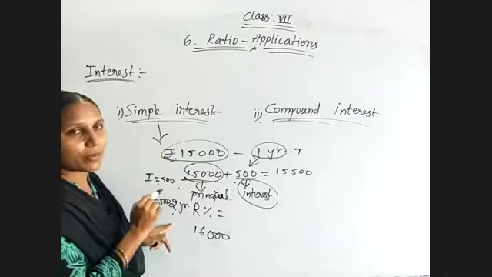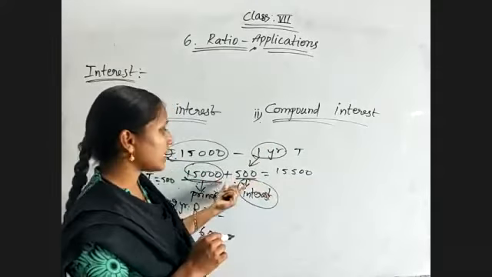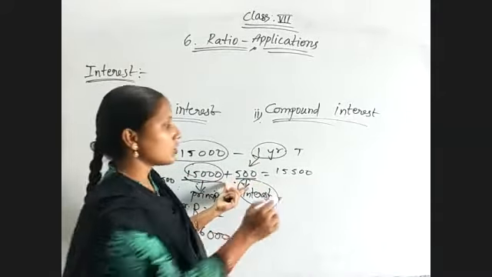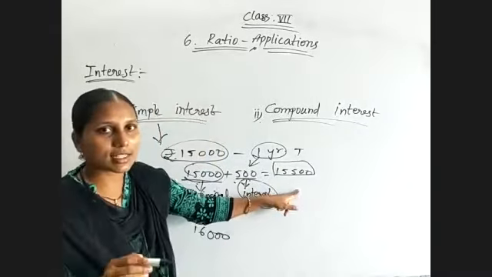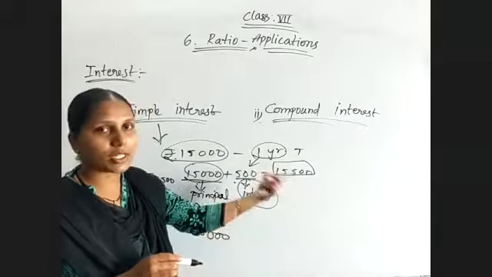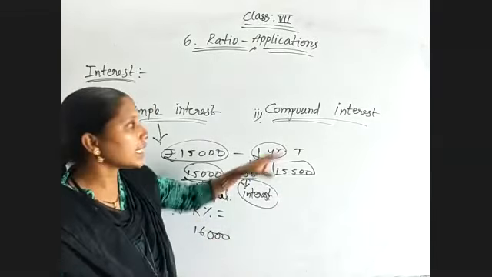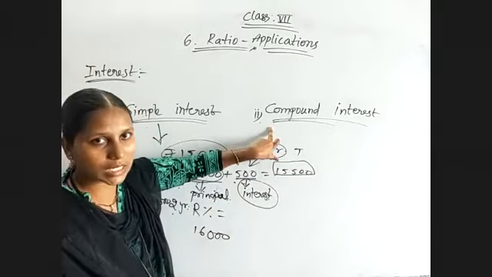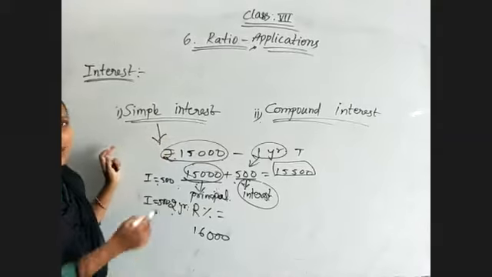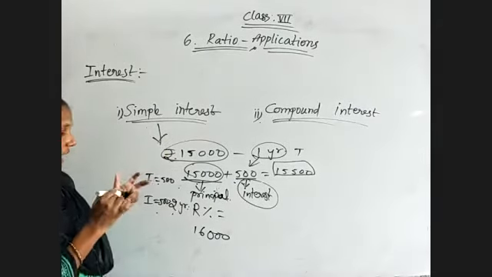But coming to compound interest, in the first year, how much amount have you given? Interest equal to 500. So now you have the total amount. On this amount, again you need to find out interest. And for the second year, you need to pay that much amount. So it will be interest on interest. Compound interest is interest on interest. Simple interest will remain the same. It remains the same for every year. Okay.